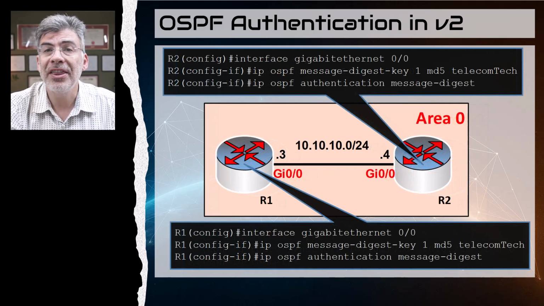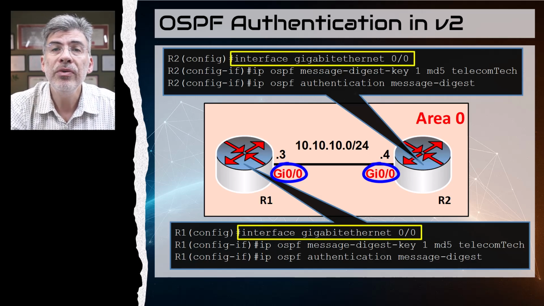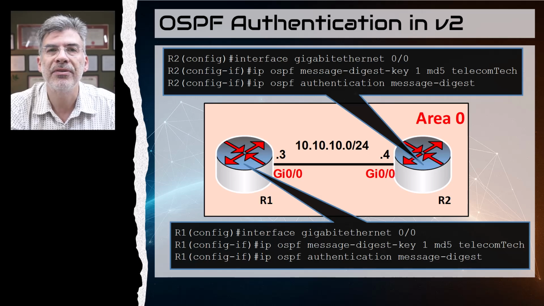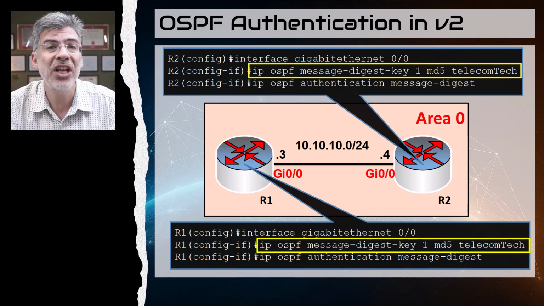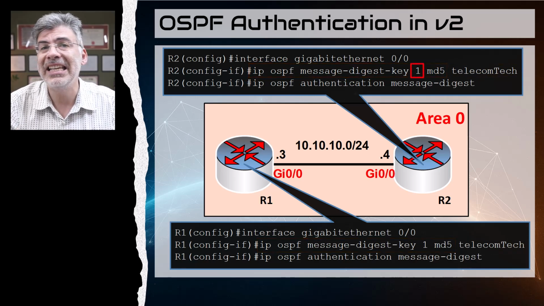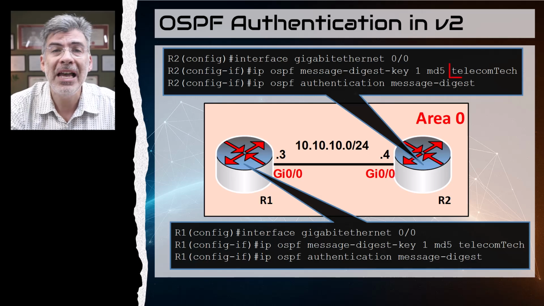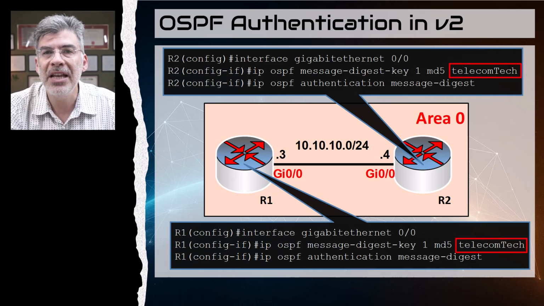Let's now configure authentication using MD5. First, we must configure it on the interfaces through which the neighbor adjacency takes place. We do that by issuing these two commands. The first command specifies the hash algorithm and the password to be used. We use IP OSPF message digest key 1 MD5. 1 is the key number, and it can really be anything as long as it's the same on both routers. You then specify the password, and I used telecomTech for that.